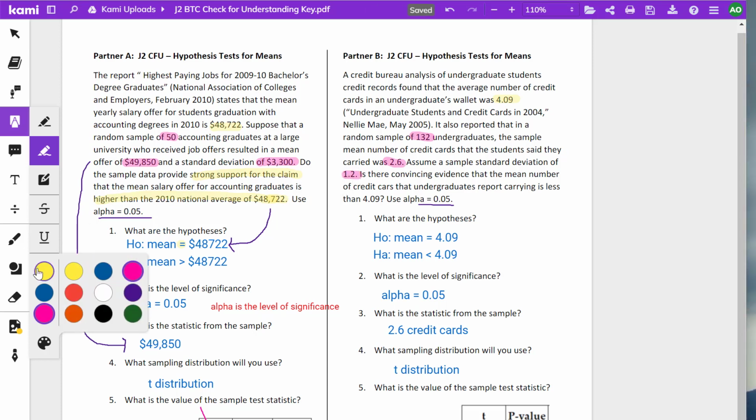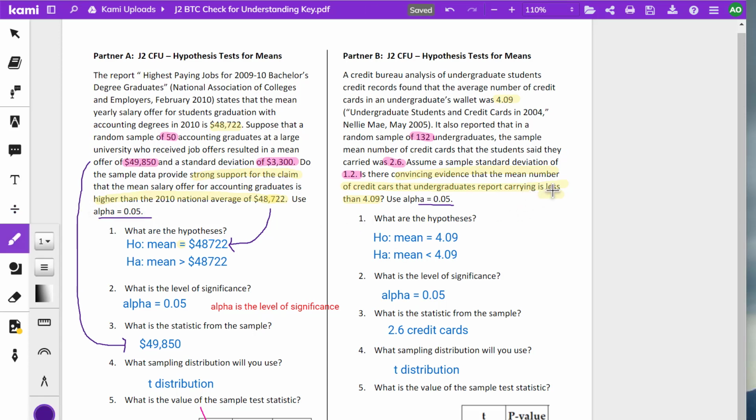Is there convincing evidence that the mean number of credit cards is less than 4.09? That 4.09 is the number that goes into the hypothesis. And since we said less than, that leads you to your alternate hypothesis. Then, of course, your null hypothesis is that it is just equal. The level of significance is still 0.05.